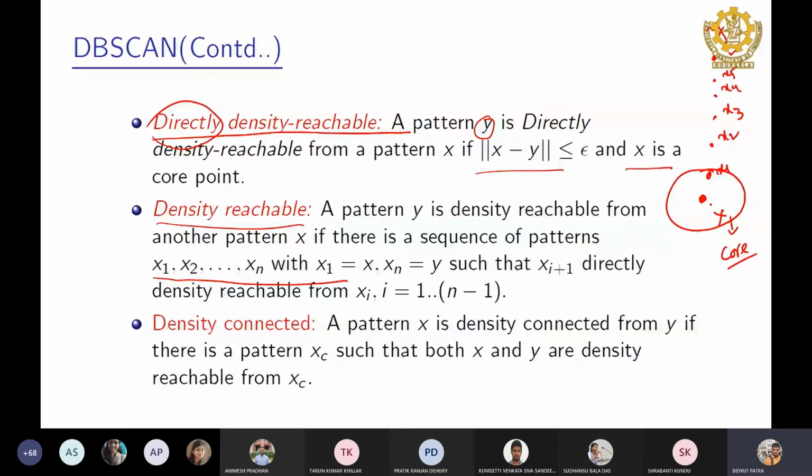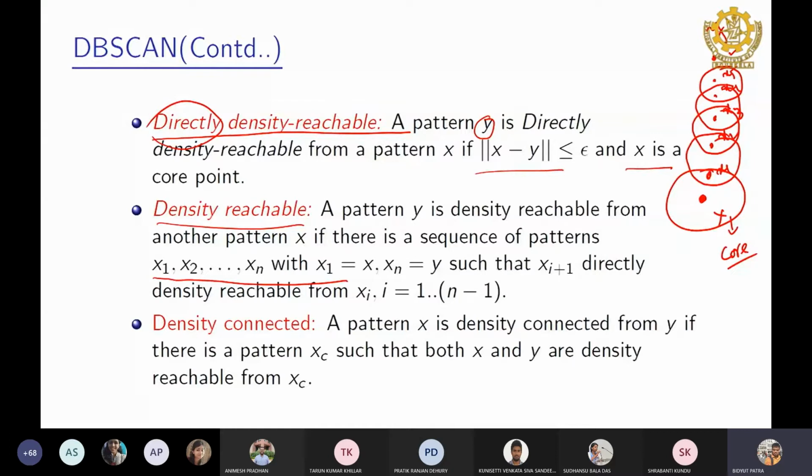Similarly, x2 should be directly density reachable from x1, x3 from x2, x4 from x3, and x5 from x4.